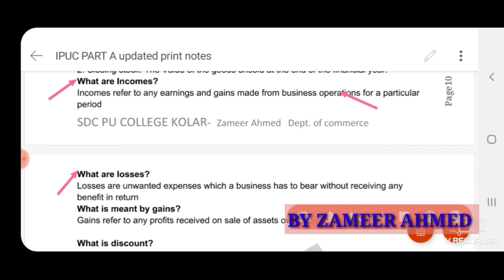Next, what are losses? Losses are unwanted expenses which a business has to bear without receiving any benefit in return.